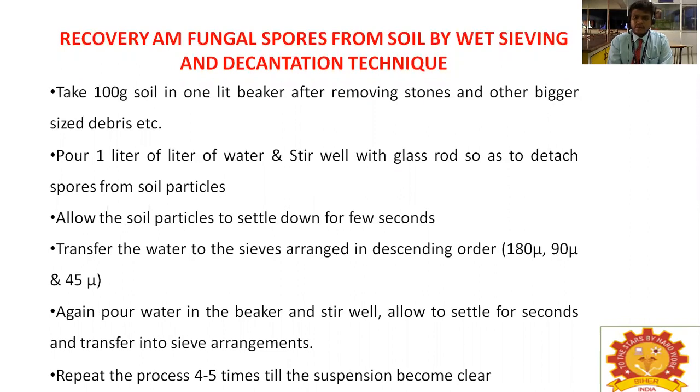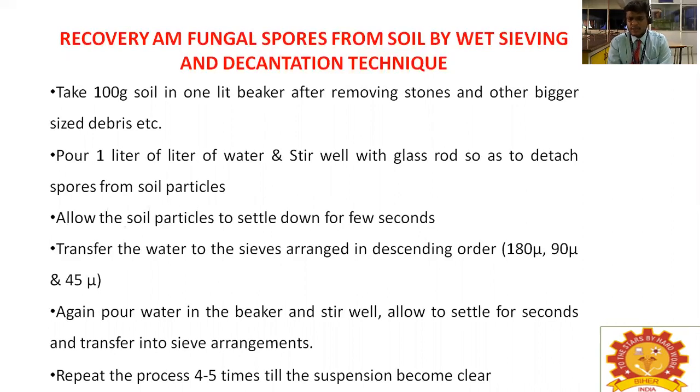Pour 1 liter of water and stir well with a glass rod to detach spores from soil particles. Allow the soil particles to settle for a few seconds. Transfer the water to sieves arranged in descending order. The sieve sizes are 45 microns, 90 microns, 180 microns, and 725 microns.